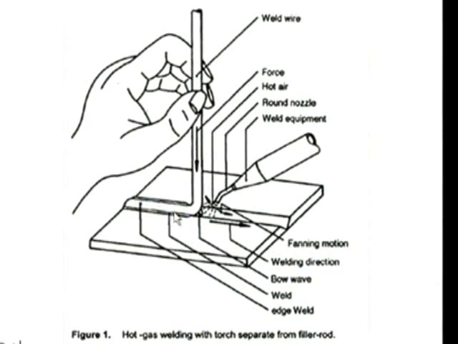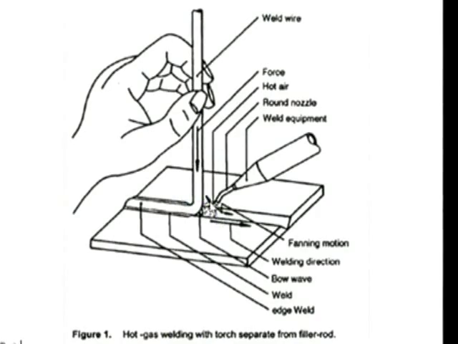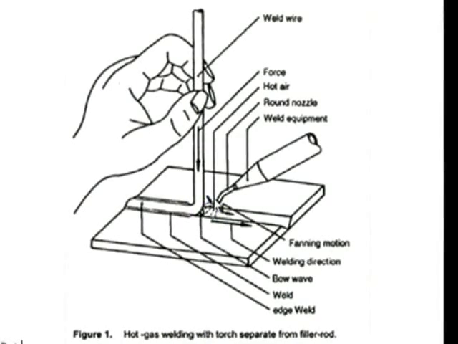Here you see it after the welding. After it softens we apply pressure. The motion and direction are the same as in the previous case, the only difference being that the nozzles and equipment are different. This is the principle of hot gas welding.